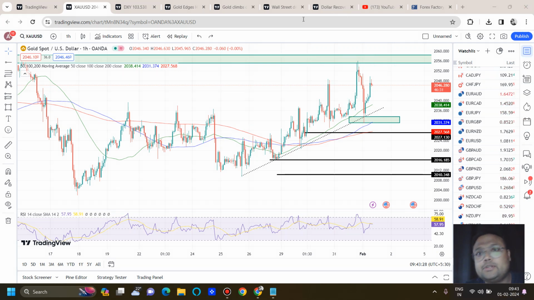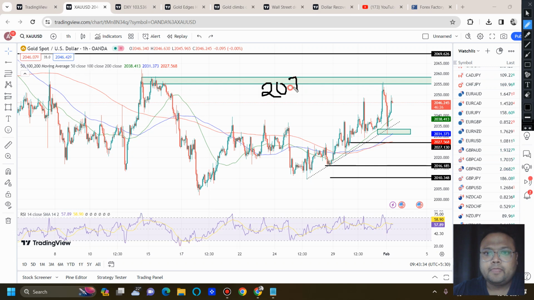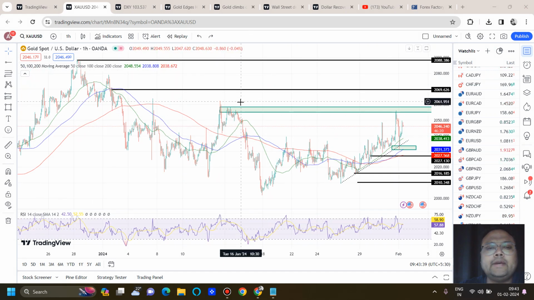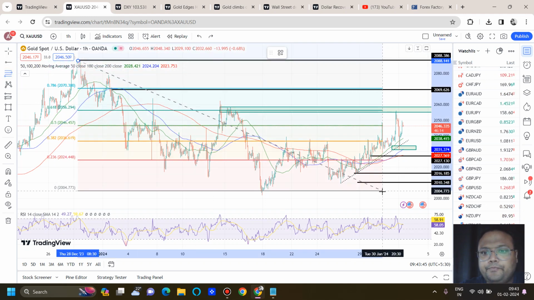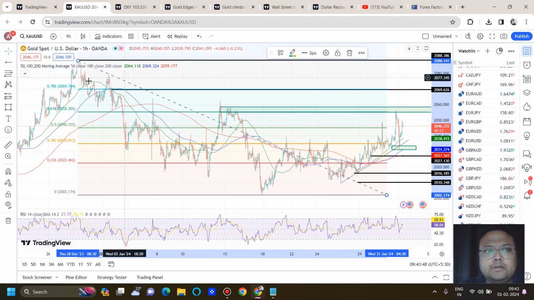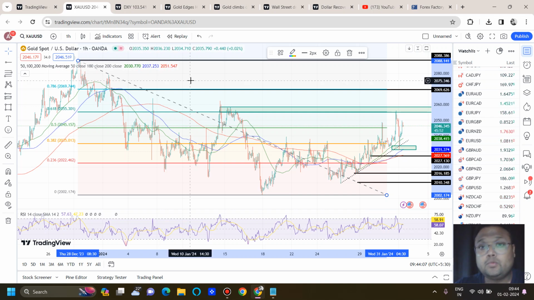So what are the trading opportunities then? Today I have placed a sell limit at 2070. I have placed a sell limit at 2070 because on the chart of gold we have the strongest resistance around 2070 to 2075, and here you can see we have the Fibo 78.6% retracement level, and moreover we also have a good presence of contracts at 2075. So I don't think before NFP the market will be going above 2075. As a result I have placed my sell limit at 2070 without stop loss.